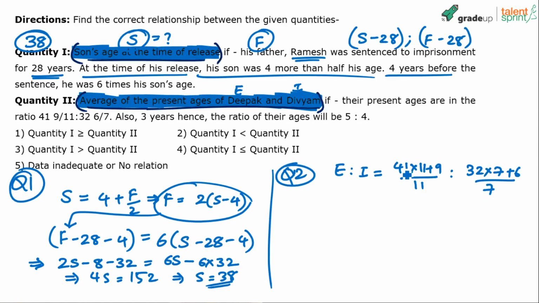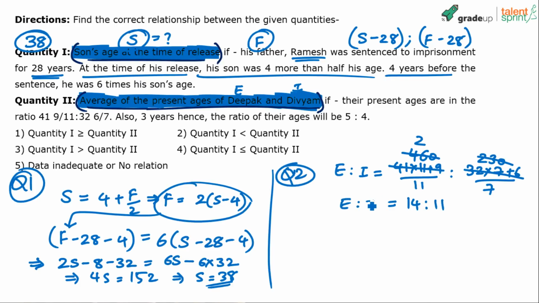So 41 into 11, 410 plus 41, 451 plus 9, 460. This is 460 by 11. 32 into 7, 210 plus 14, 224 plus 6, 230. 230 by 7. Again 230 gets cancelled twice here. So final ratio will be 2 into 7, 14 is to 11. So present ages are in the ratio 14 is to 11.